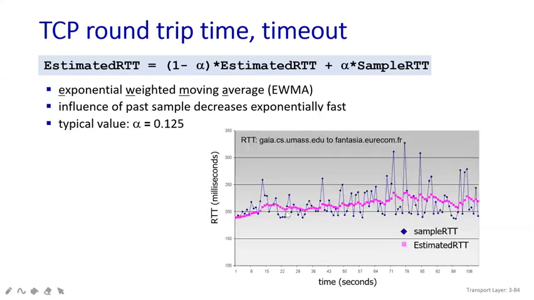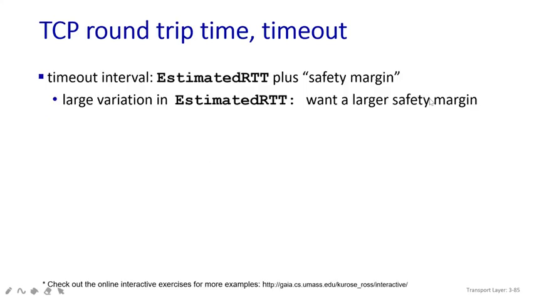This is a diagram where you can see the blue marks, which are my SampleRTT, and my EstimatedRTT is in the pink lines. On the x-axis is time in seconds, and on the y-axis, in milliseconds, is my round trip time. This is just a diagram, so don't worry about it. It is not necessary to reproduce this diagram in the exam, but it is just to show how it is calculated. Majorly we are going to use only this formula for our calculations.